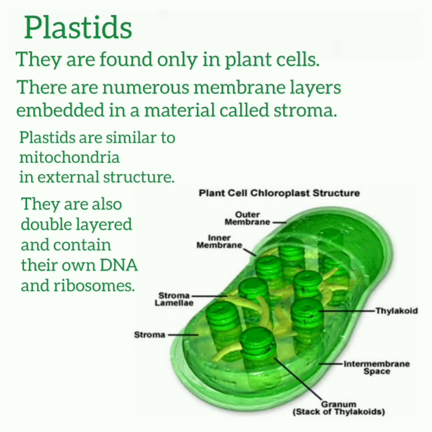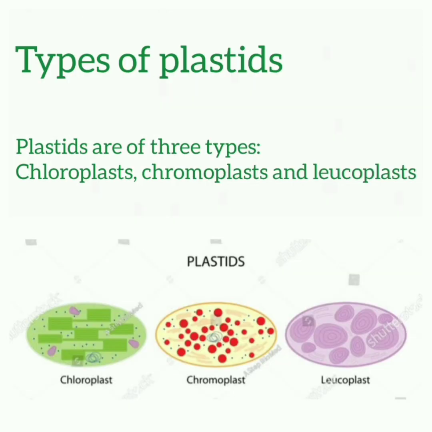Plastids. They are found only in plant cells. There are numerous membrane layers embedded in a material called stroma. Plastids are similar to mitochondria in external structure. They are also double layered and contain their own DNA and ribosomes. There are three types of plastids. First one is chloroplast, second is chromoplast, and third one is leucoplasts.